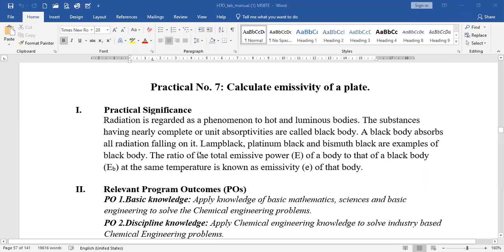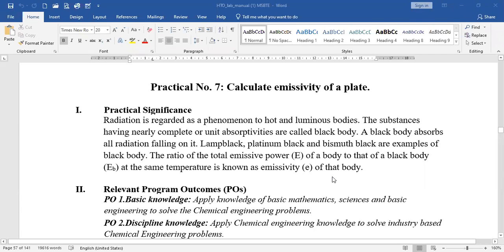A black body absorbs all radiation falling on it. Lamp black, platinum black, and bismuth black are some examples of a black body. The best example is lamp black, because in lamp black, near about 96% of the radiation is absorbed by this body. Then the ratio of the total emissive power of a body to that of a black body at the same temperature is known as emissivity.